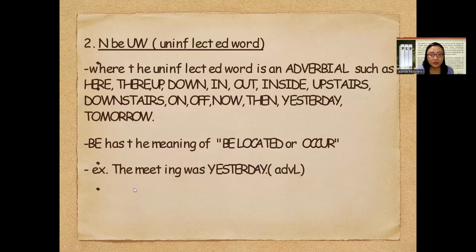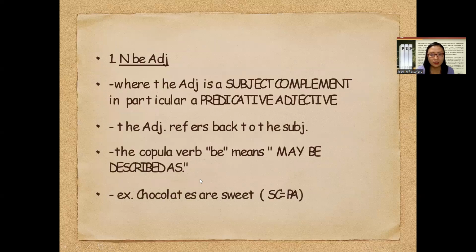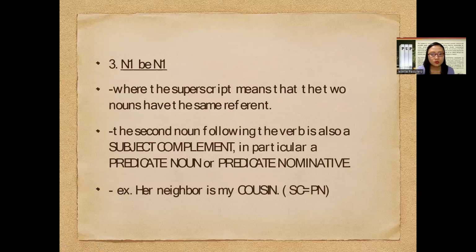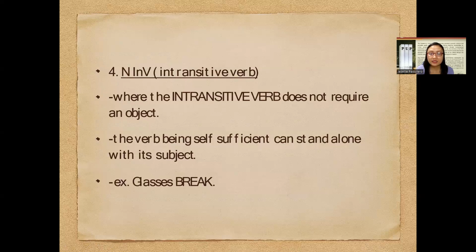So the presentation here. Let's go back. Glasses break. So it's a form of description that tells us that the noun glasses were broken. So it doesn't require an object. What have we discussed before in terms of the transitive and intransitive verb? An intransitive verb does not require another entity that comes after it.